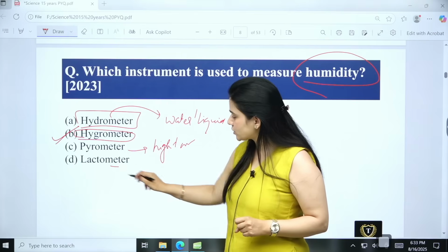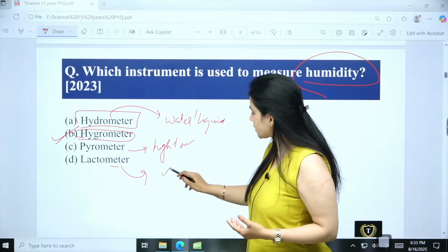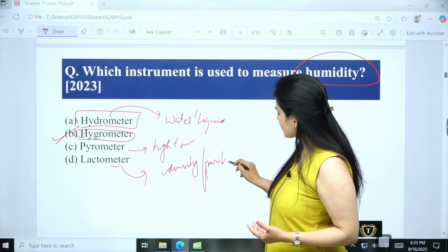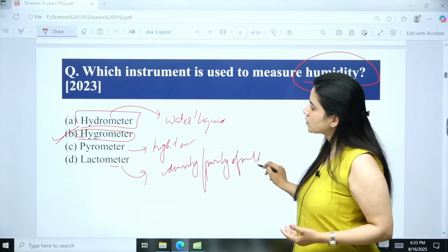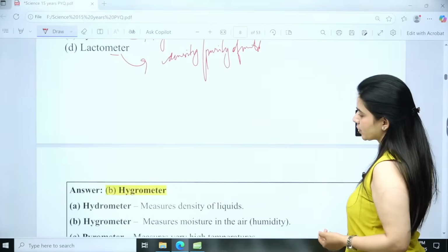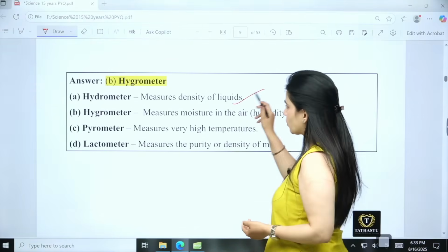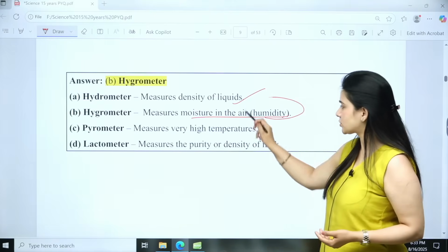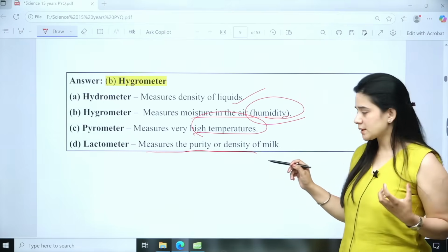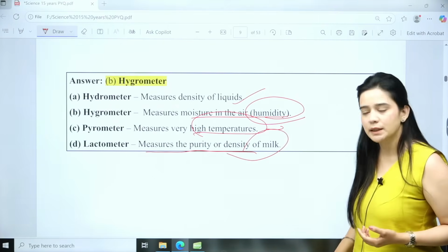And lactometer is used for measuring something associated with milk, so it is for the density or purity of milk. Right, so the answer here is hygrometer. Hydrometer is for water and the density of liquids, hygrometer is for moisture in the air, that's called humidity, pyrometer is for very high temperatures, also related to the sun, and lactometer is for measuring the density or purity of milk, right.